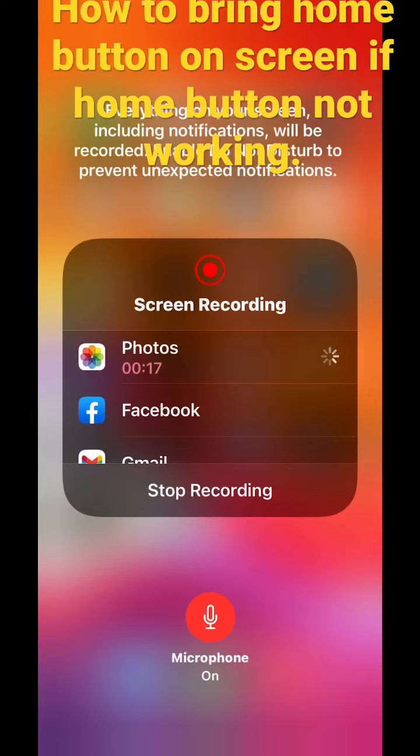Home button is damaged. Until it gets fixed, you can bring the home button onto your screen and you can use it. And I'm going to show you how it can be done. First of all, what you have to do is go to Settings. You have to go to Settings.